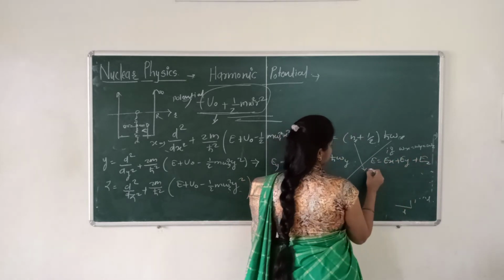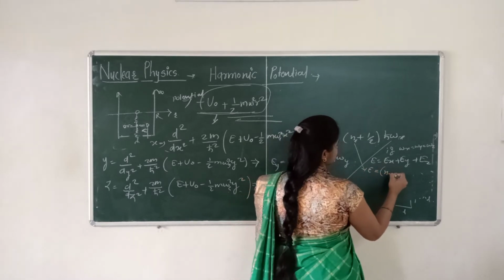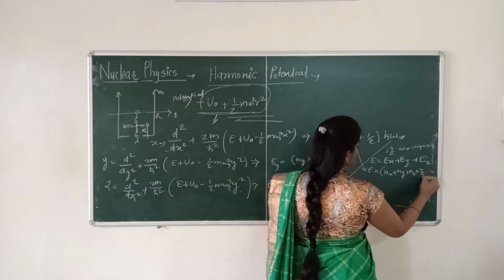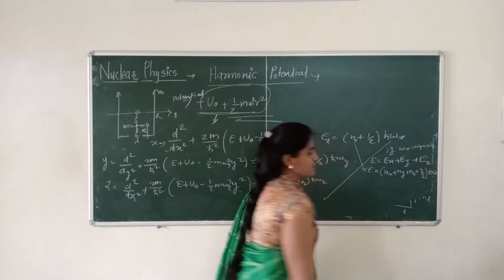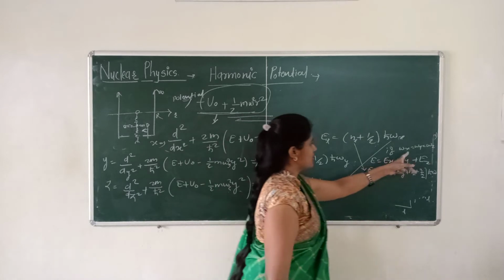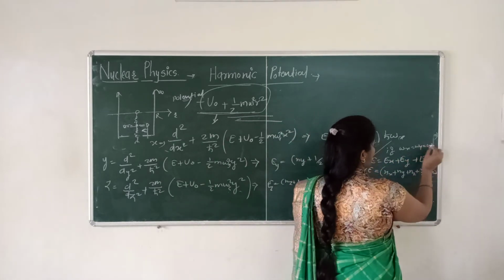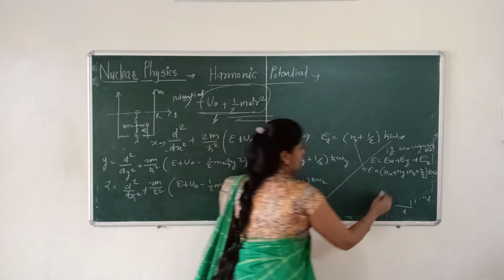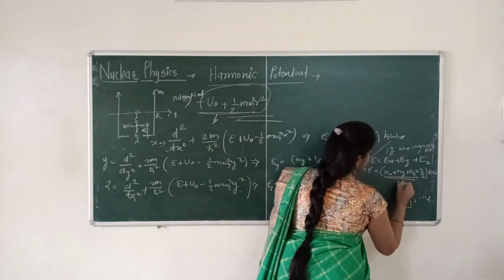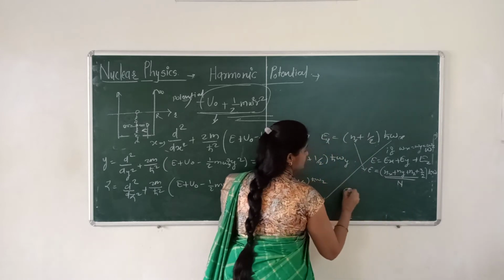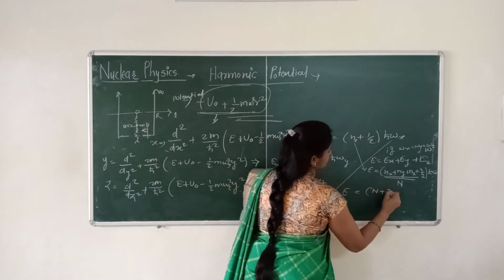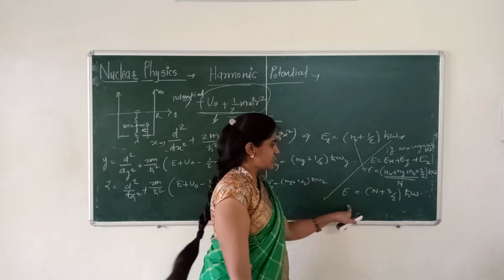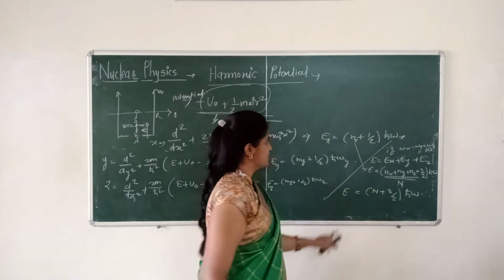You can write this as (Nx plus Ny plus Nz) plus 3 by 2, h cross omega. Understand? Because omega x, omega y, omega z is equal to omega. Understand, student? And as we call this capital N, then E is equal to (N plus 3 by 2) h cross omega. This is the energy due to harmonic oscillations.